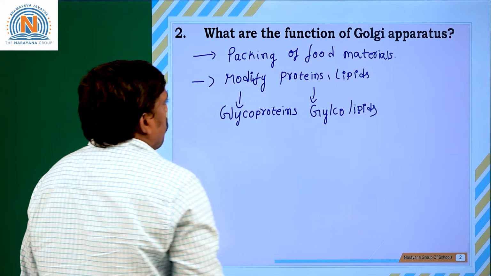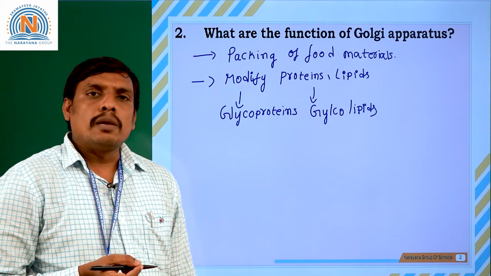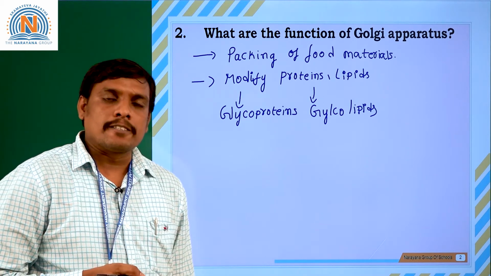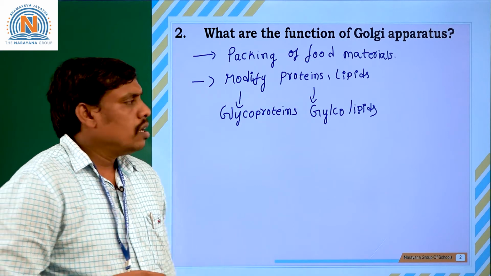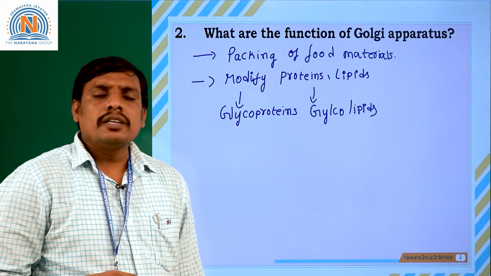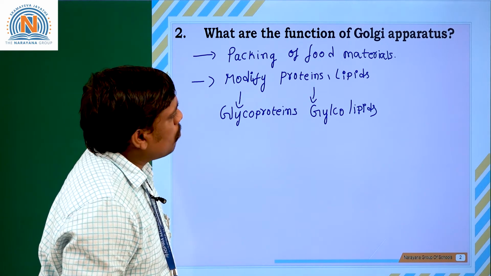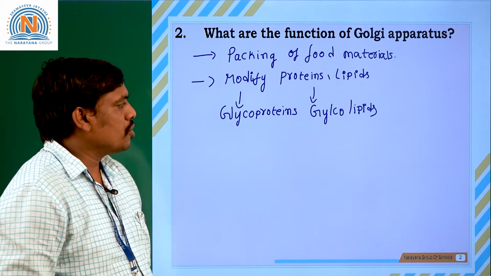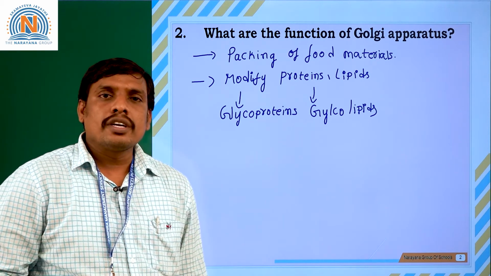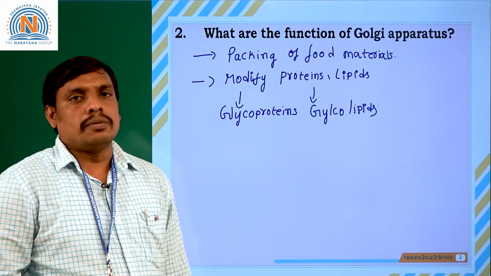So the basic function of the Golgi apparatus is helping in the packing of food materials. Clear? Now one more thing is that the Golgi apparatus is present near the nucleus and helps in modifying proteins and lipids: proteins are modified into glycoproteins, lipids are modified into glycolipids.